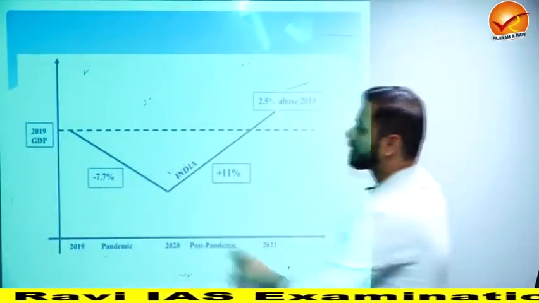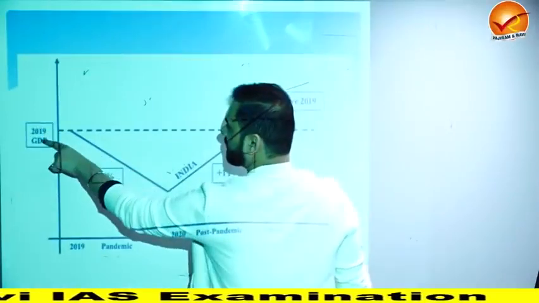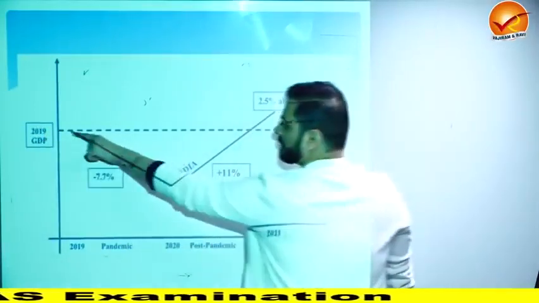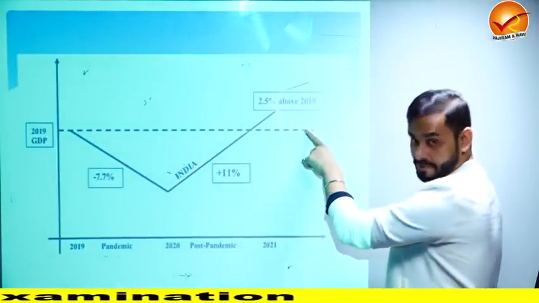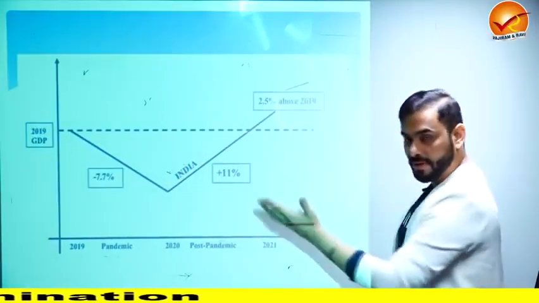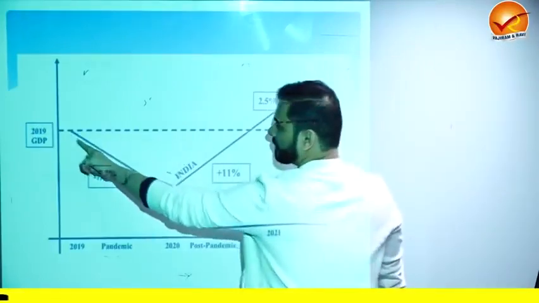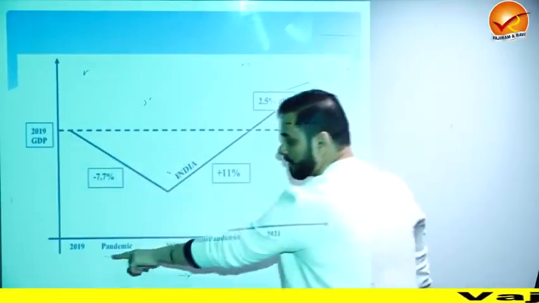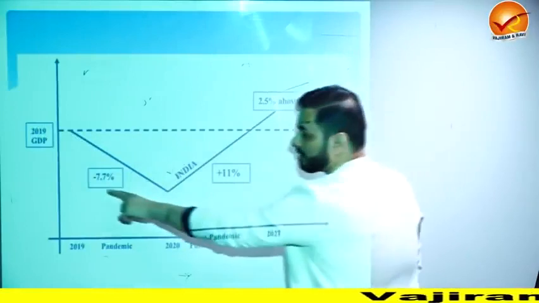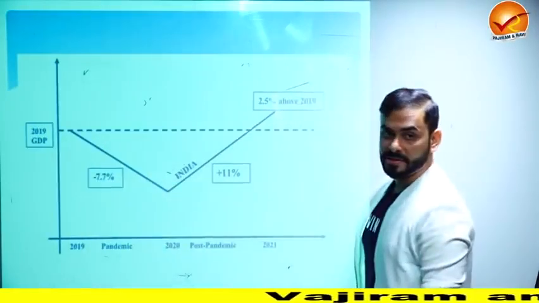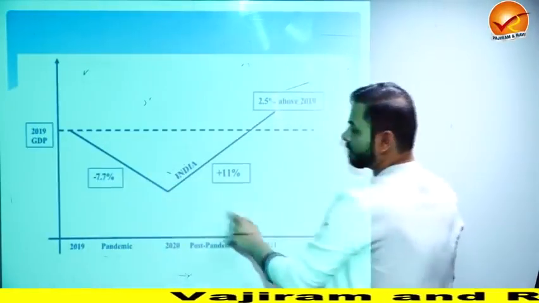So what happened in India is, this is the 2019 GDP. If this line is the GDP, suppose if everything would have been good in India, then our GDP would have been this line. But what happened is the GDP came crashing down because of the pandemic. And what was the fall in GDP? Minus 7.7%. This is how much the GDP came down.